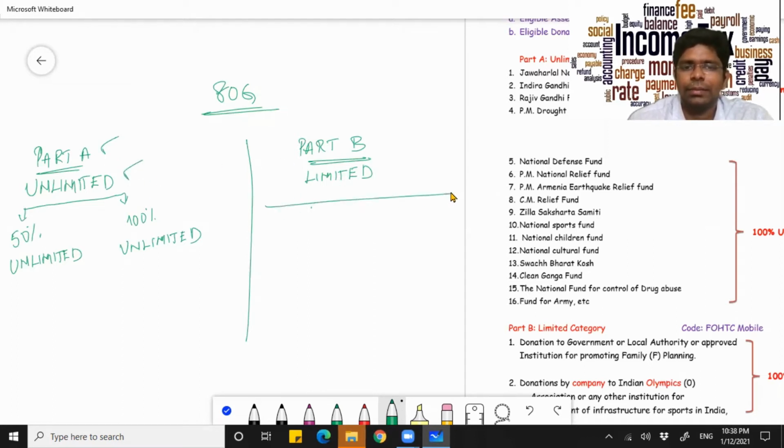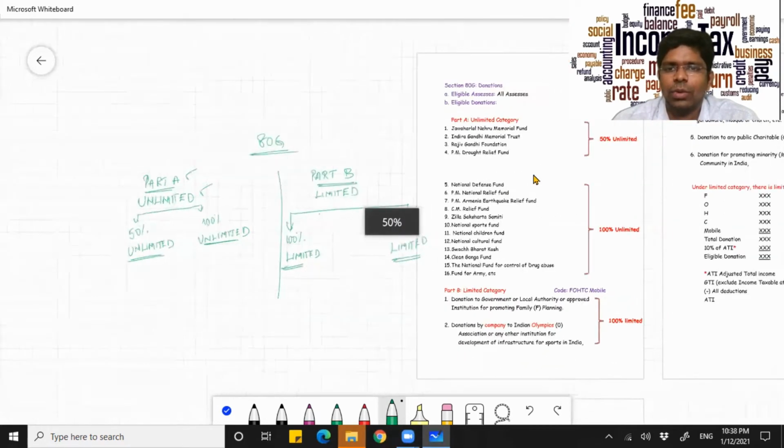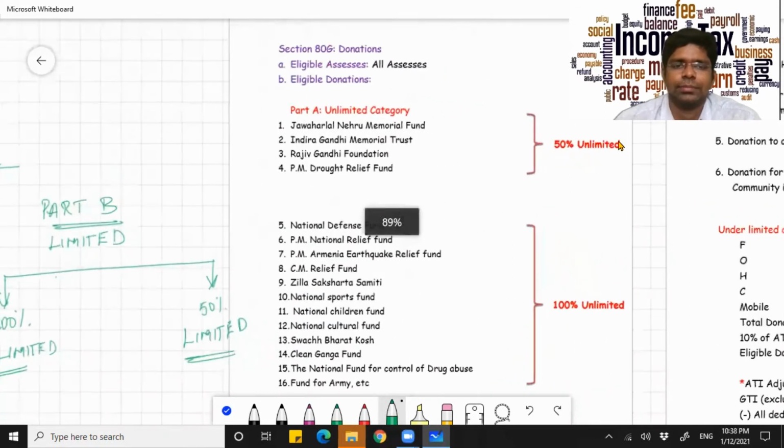Under Part B, the limited category, you have got again two subheads, that is 100% limited and 50% limited. Now, under each of these subcategories, you have got a list of funds to which you can contribute. Now, let's see what are those lists.